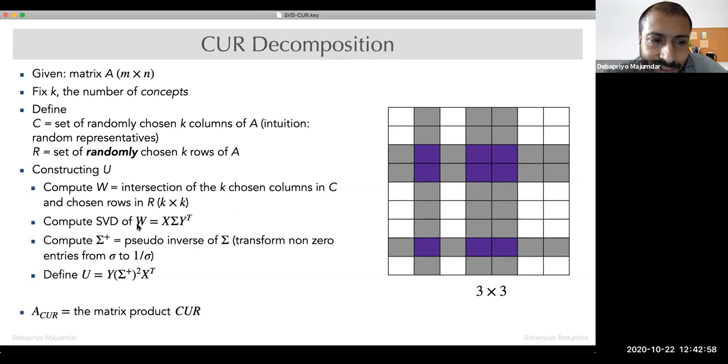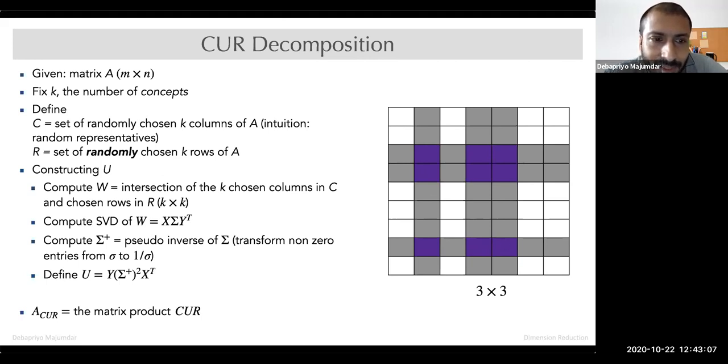That matrix will then become too sparse. If you simply take W as U, W is also a very sparse matrix. You will essentially retain nothing, right? So your k randomly chosen rows and k randomly chosen columns will be very sparse. So you don't get the norm of A minus CUR to be small if you just try to do it in that simple way.